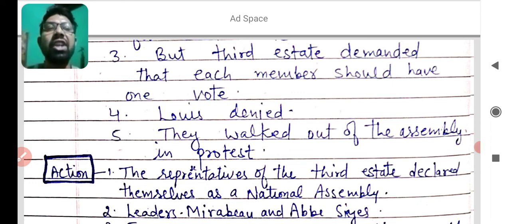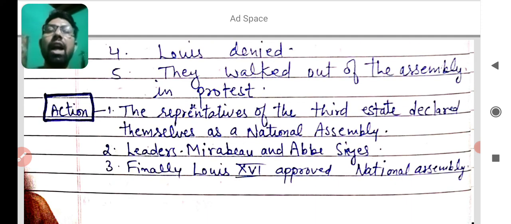The representatives of the third estate declared themselves a national assembly, that they are equal to the national assembly, you know, like a parliament. And next, the leaders of this third estate assembly known as the National Assembly were Mirabeau and Abbé Sieyès. These were the two leaders of the third estate or the National Assembly.